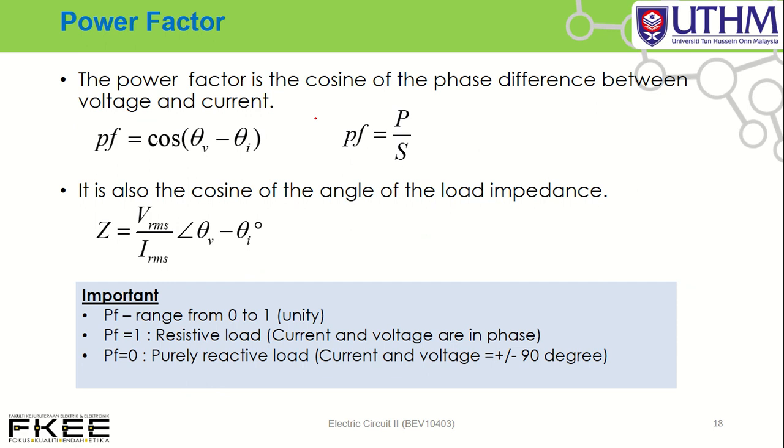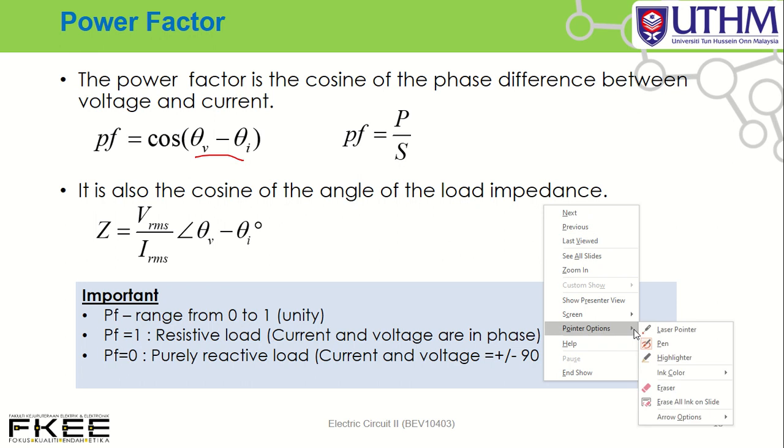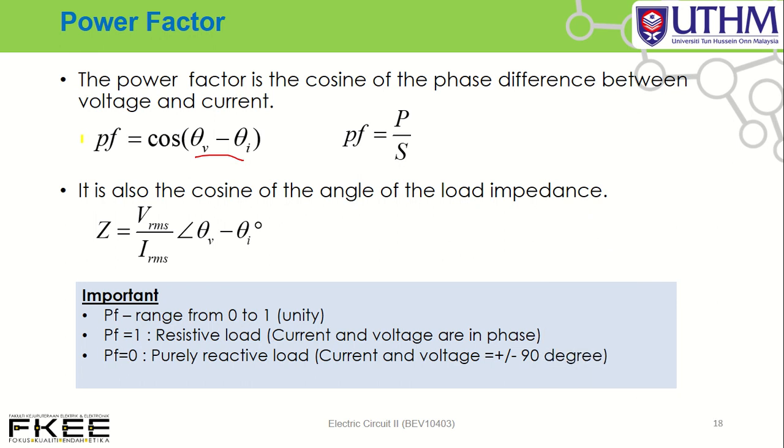Okay, next. What is power factor? Power factor basically is the cosine of the phase difference between voltage and current, equal to P over S. It is also the cosine of the angle of the load impedance.